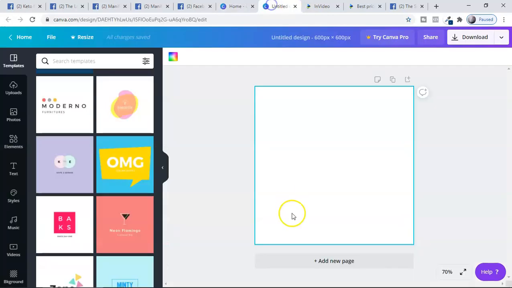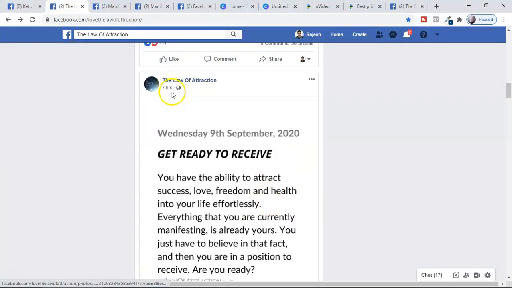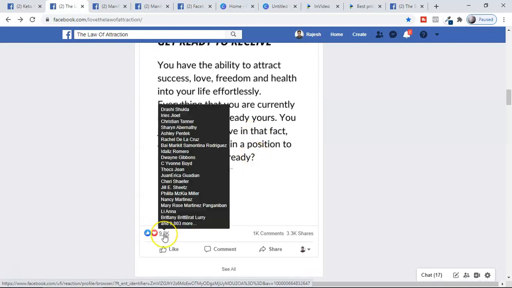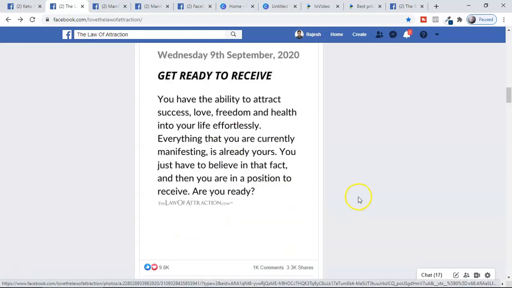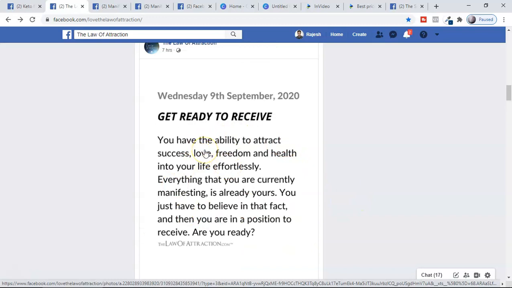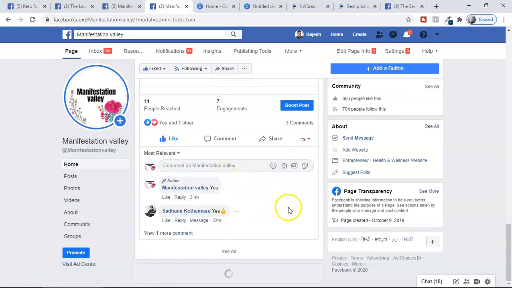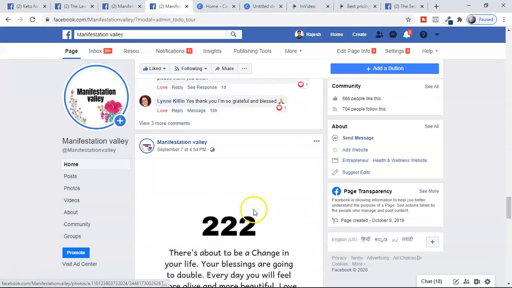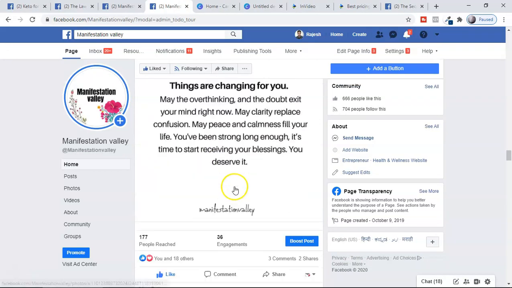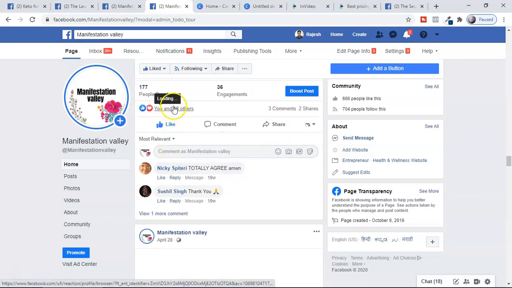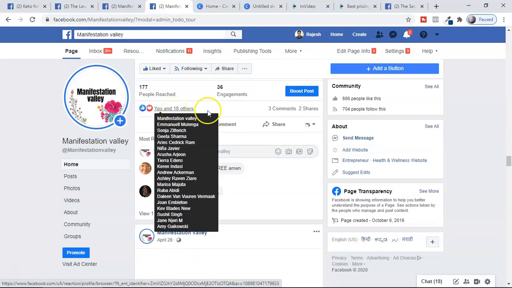Facebook post. Brand your content, put some logo and all, and you can also use their content. Look at this, they posted 7 hours back, just simple words related to law of attraction, and got 10,000 likes. You can just copy this and post it with your own logo. For a long time I was not using this page, that's why it has a little less traffic. April 29 was the last proper post. Here you can see this got a lot of comments and likes.